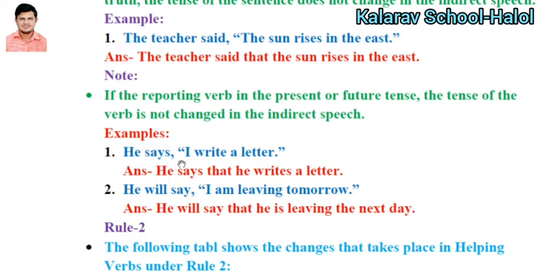You can see: He says, I write a letter. He says that she writes a letter. Here transformation of the tenses is not made. Why? Because the reporting verb is in simple present tense. In the second sentence: He will say, I am leaving tomorrow. Will say is there, so this sentence is in the future tense. So he will say that he is leaving tomorrow. What does tomorrow become? Tomorrow becomes the next day. The word tomorrow will be transformed into the next day.